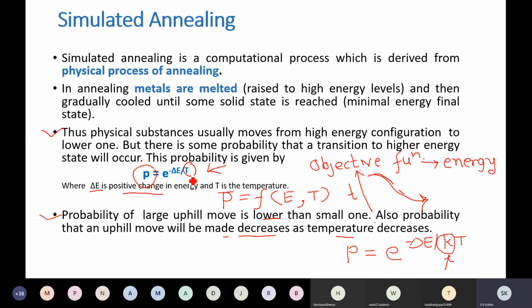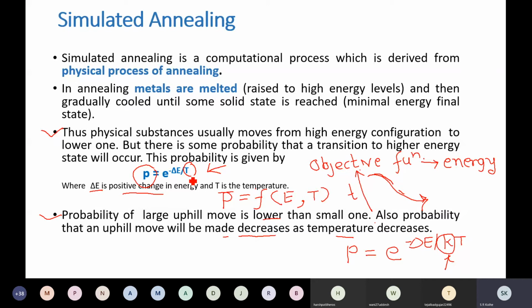Therefore, you can make out from this that in the physical valley descending that occurs during annealing, the probability of a large uphill move is lower than the probability of a small uphill move. Remember this sentence. Your problem is now a valley descending problem.